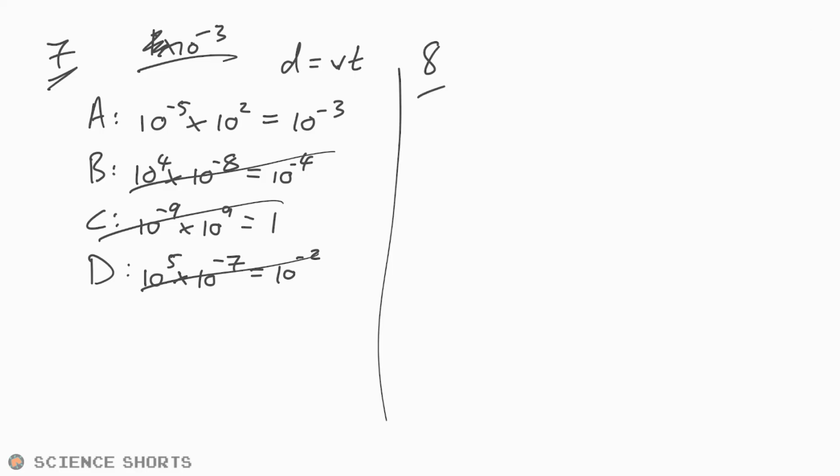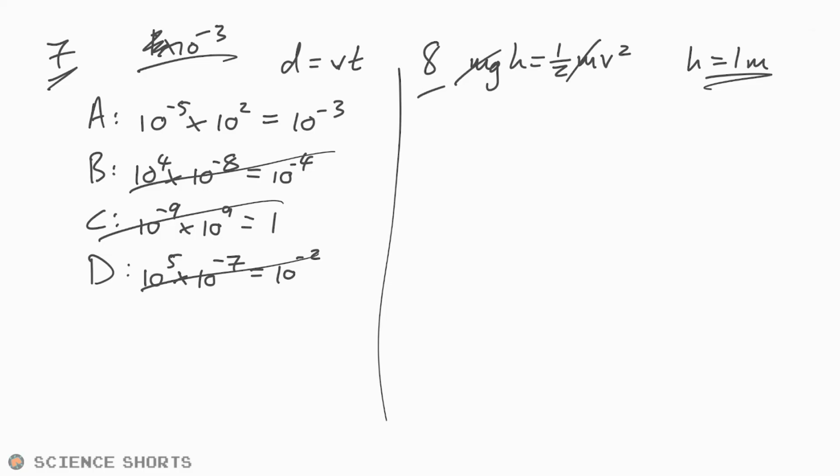Question 8. We're jumping as high as we can. What's a reasonable estimate of her speed just after she leaves the ground? Okay, so we're going to have to use conservation of energy here. So we know that mgh equals half mv squared. I have no idea what speed we're looking at. So all I know is how high does a person jump off the ground? I'm going to say height equals 1 meter. That sounds about right for a normal person, probably about 10 centimeters for me these days.